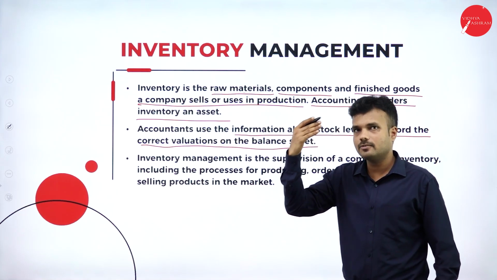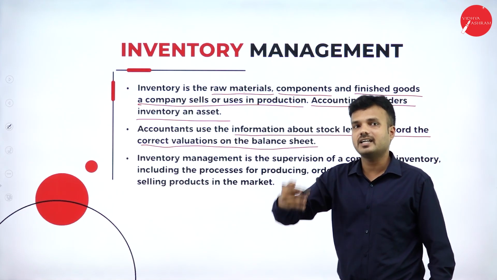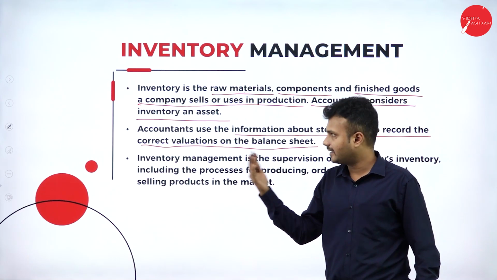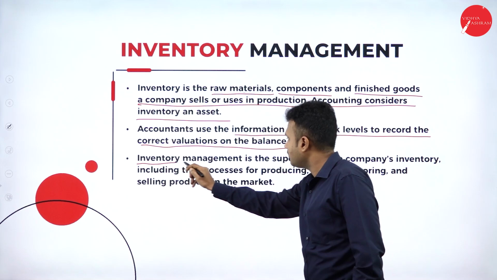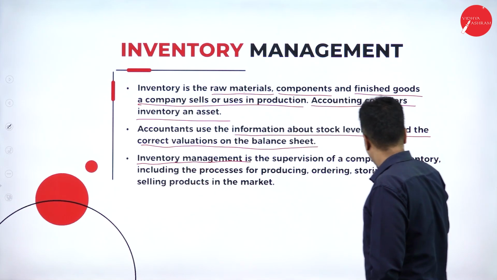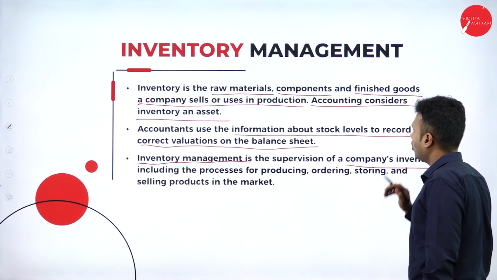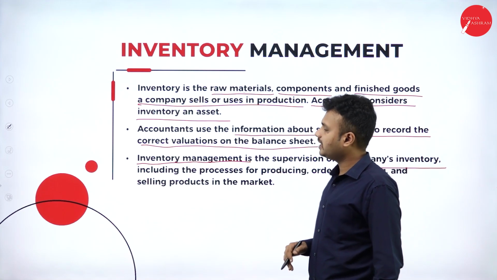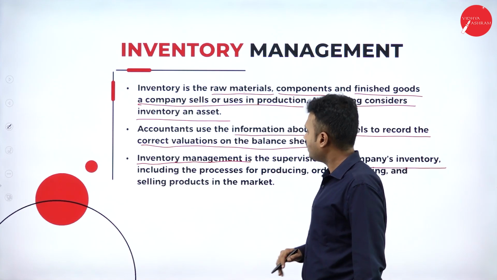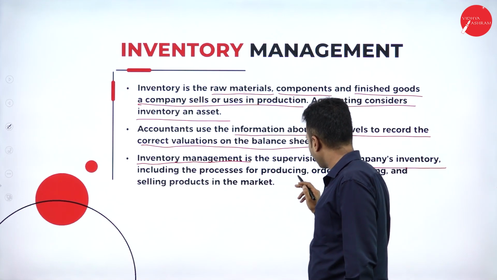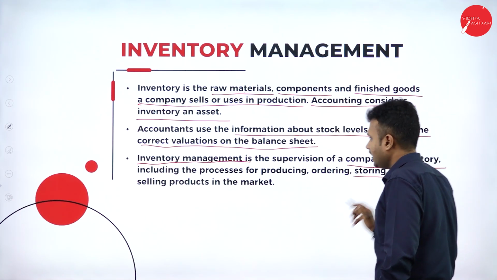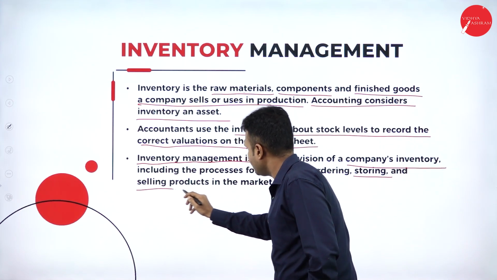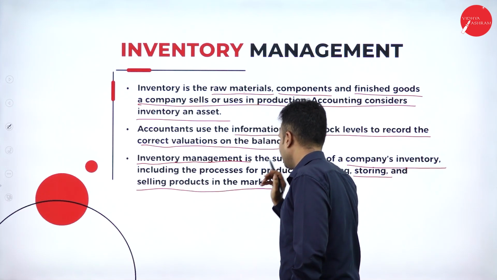So we are supposed to calculate the depreciation for each and every asset that we consider as inventory. Inventory management is the supervision of a company's inventory, including the process for producing, ordering, storing, and selling the products in the market.